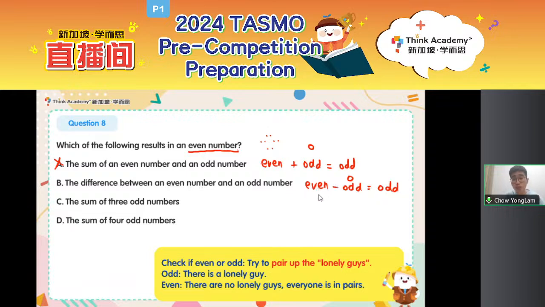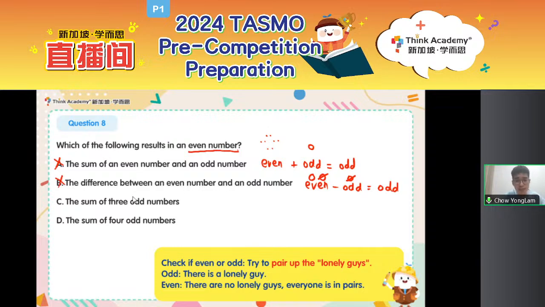Now, even number, there is no lonely guy, right? But I want to take away one lonely guy. If there's no lonely guys, how can I take away a lonely guy out of nowhere? But even though there are no lonely guys, there's actually pairs. So what if I take one pair from an even number and then I break them up? Now they become two lonely guys. They broke up with each other. They are no longer partners. Two lonely guys now. I take away one lonely guy. So I am left with one lonely guy. So therefore, the result at the end is also odd, and B is not the answer.